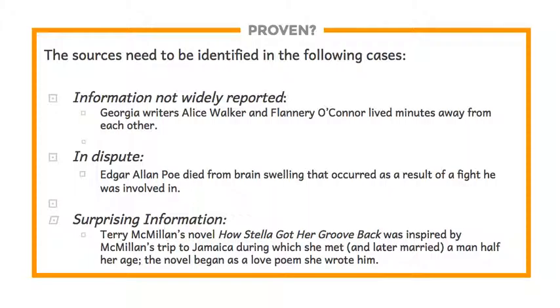But your readers might not know that originally that novel was a poem that she wrote for Jonathan Plummer. And then she developed that poem into the novel that we're familiar with today. Your readers might be skeptical about that, a poem that turned into a novel, so you want to cite the source of any information that your readers would question.